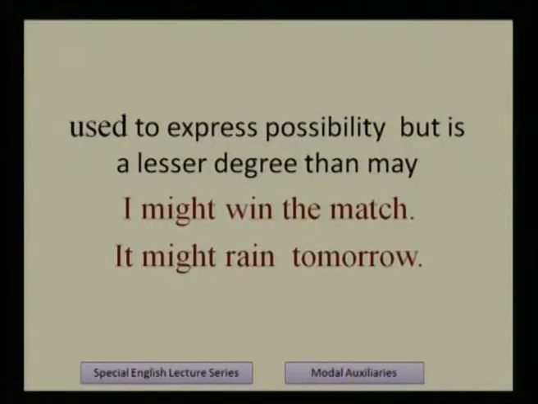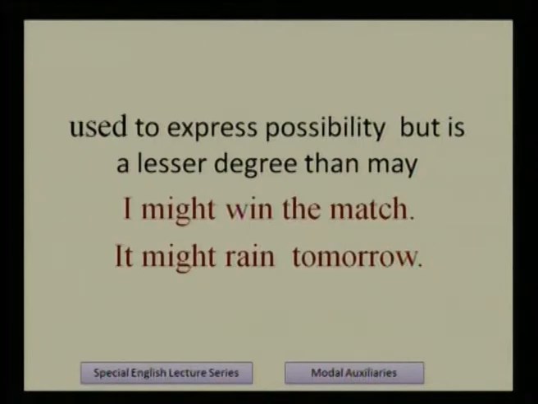It might rain tomorrow. So there is possibility. I might not win the match. It might rain tomorrow.